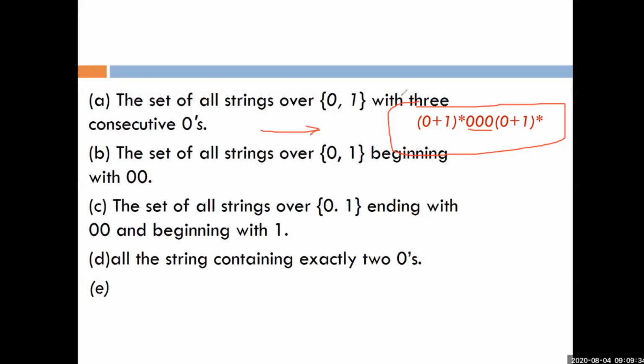Okay. Next one, do the second one quickly. In the second question, the set of all strings over 0, 1 beginning with 00. So how can we represent this set in the form of regular expression? Do it fast. Okay, good, very good. Next one, the third one. Third and fourth, do it yourself. We will check whether your answer is correct or not. Just try to solve. Okay, good.